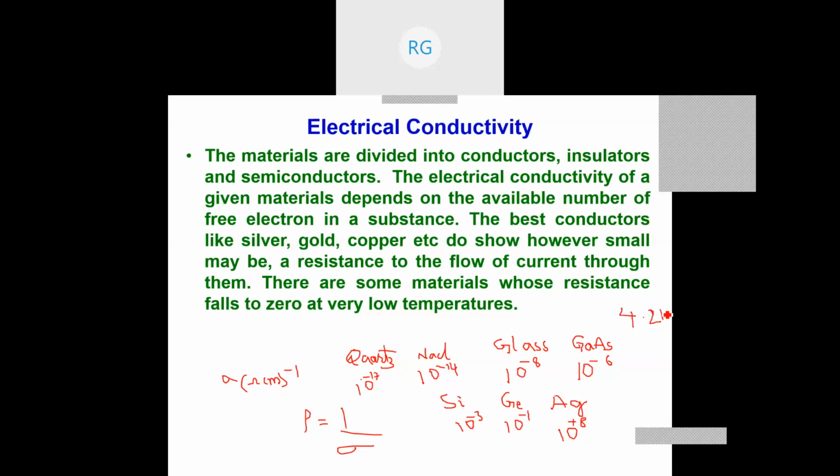It's very small. 4.2 K means that if you go into centigrade, you have to use a minus sign. If I subtract 4.2 from 273, you will get around minus 268. Thereby, at very low temperatures, there is a possibility of the electrical conductivity rising to a higher value, or the resistivity falling almost practically to zero.